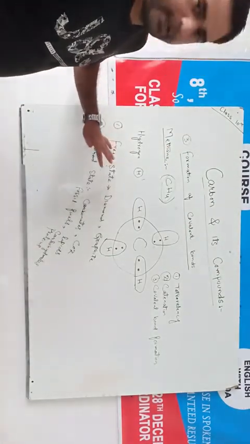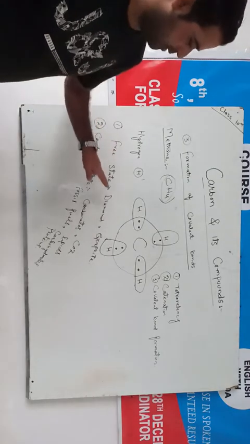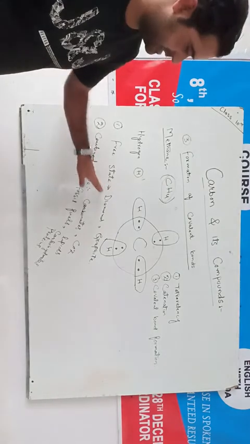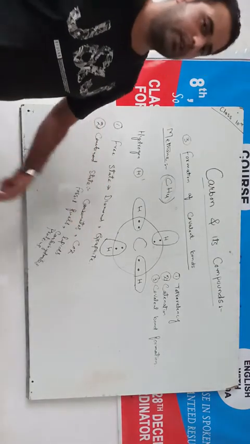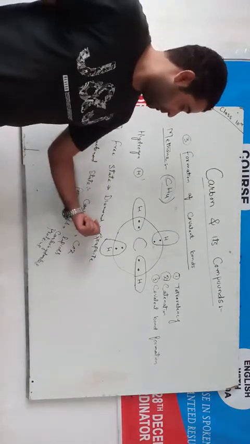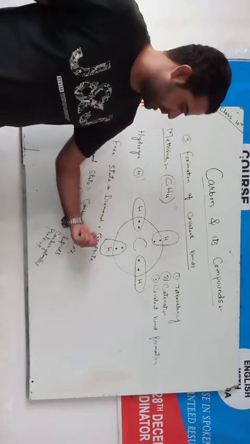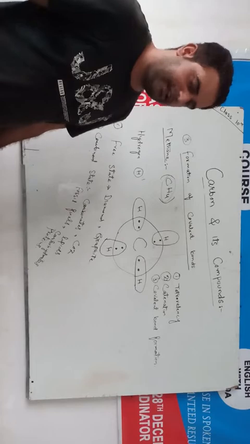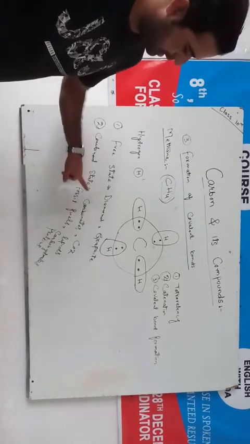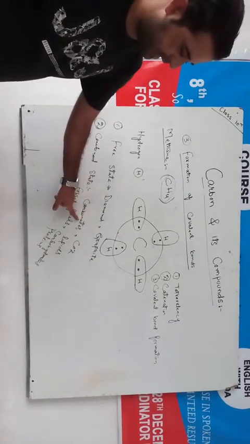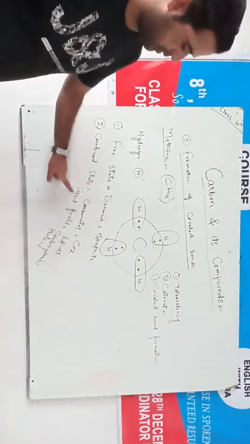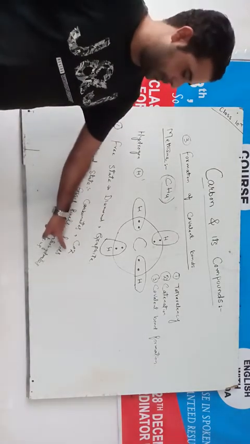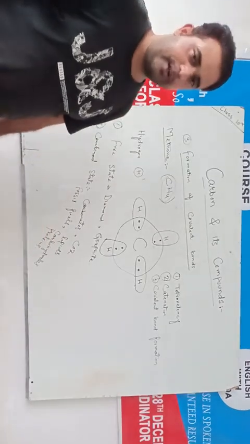So this carbon, it exists in nature in free state as well as combined state. In free state, it exists as graphite and diamond, and also there is another substance which we call as Buckminster fullerenes, but it is very rare in nature. In combined state, it exists in the form of carbonates, in the form of carbon dioxide, in the form of fossil fuels, that is coal, petroleum and natural gas, lipids, carbohydrates, proteins, etc.